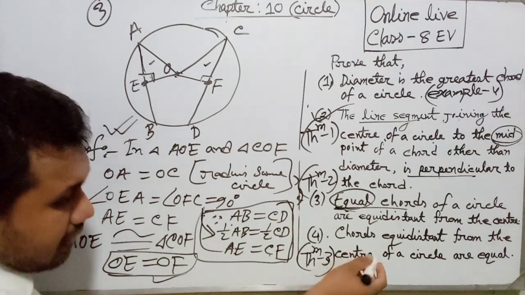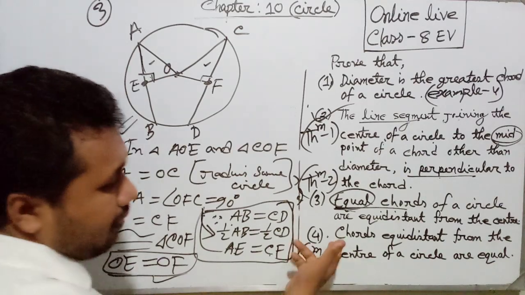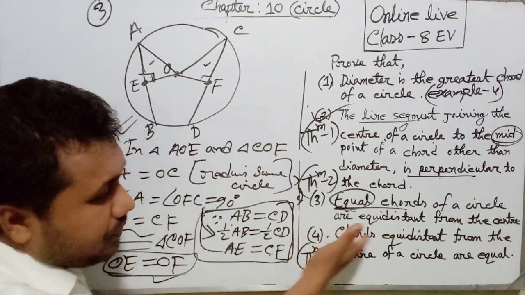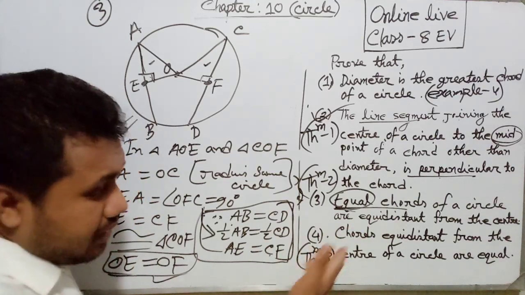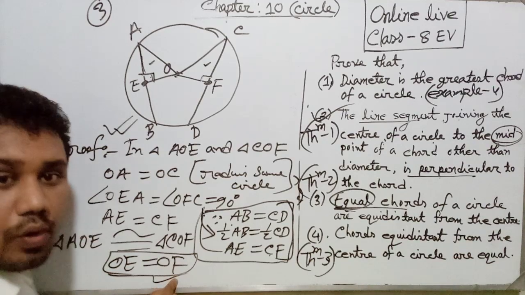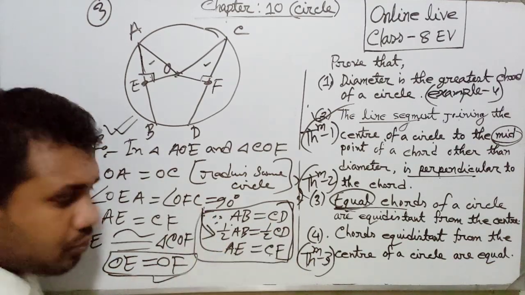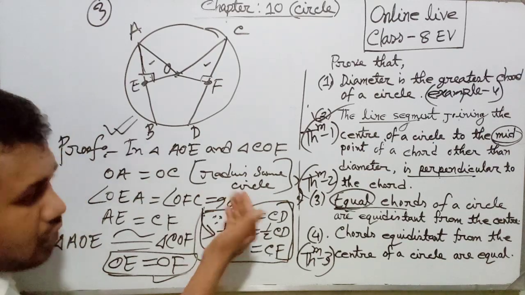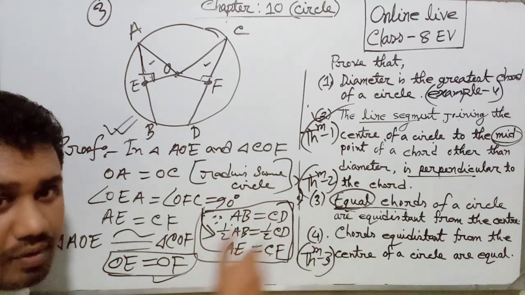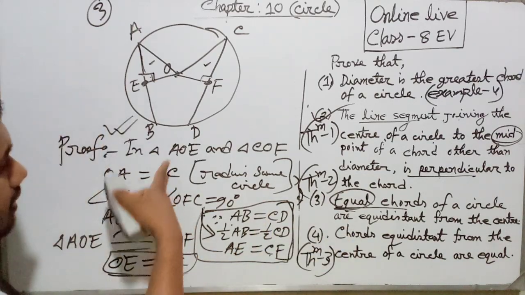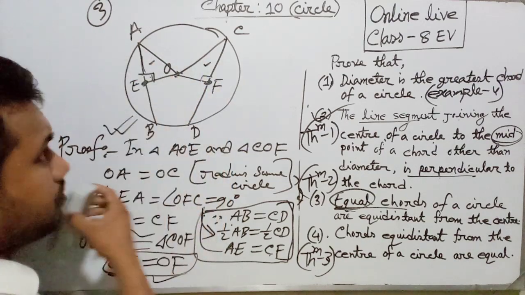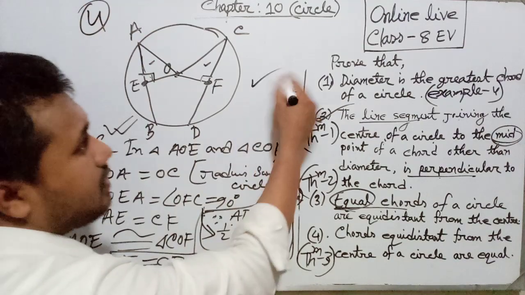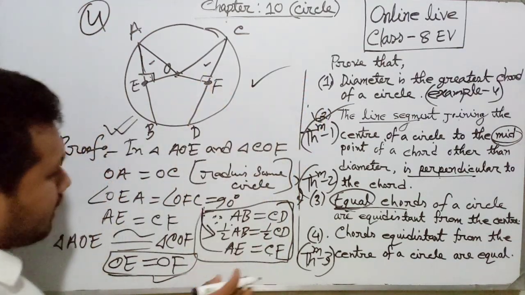Clear, dear students? Now our theorem number 3, problem number 4. Chords are equidistant, that means OE equals OF. This is given. Now you have to show that AB equals CD. We have to prove that AB equals CD. This is the converse theorem of theorem 2. From this place, the figure will be the same, no change.